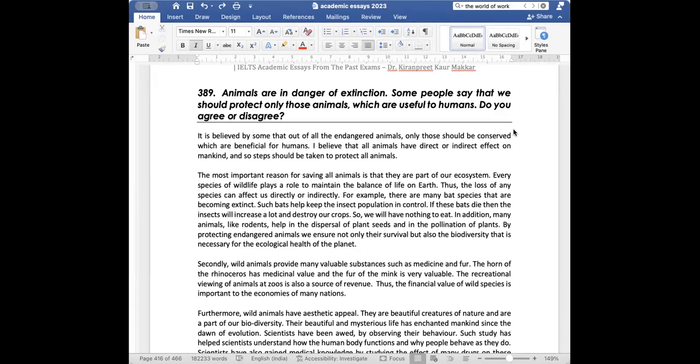It is easy to disagree in this case. It's very easy to disagree. You should strongly disagree with this, and you should say that all animals are useful to humans directly or indirectly. So it is wrong to say that only those animals which are useful to humans should be conserved. We should conserve all animals. So the ideas for this essay are very easy,